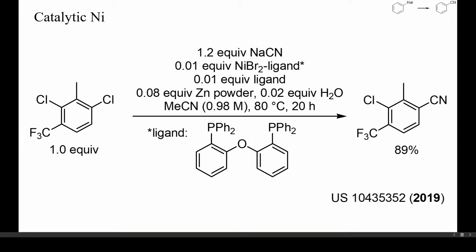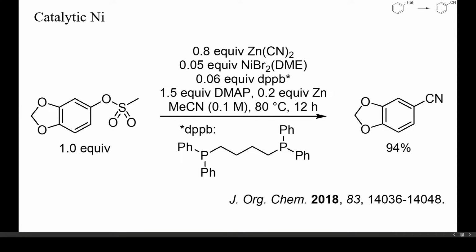This is a typical example of catalyzed cyanation of an aryl chloride. The substitution proceeded in acetonitrile at 80 degrees Celsius, and because of the bulkiness of the catalyst, only the sterically most accessible chloride was displaced. Even sulfonates can sometimes be substituted, despite the strength of the carbon-oxygen bond. Zinc cyanide was the cyanide source in this instance.